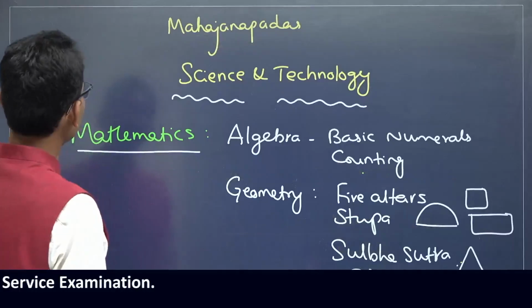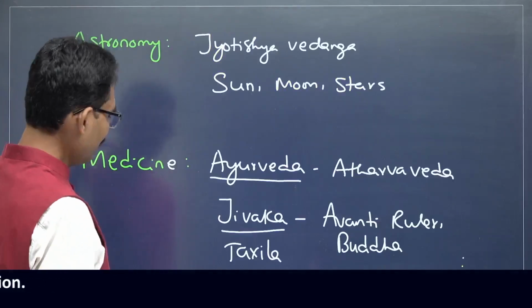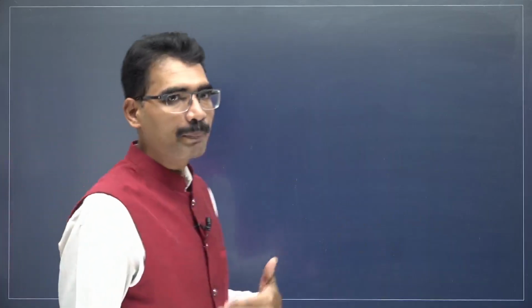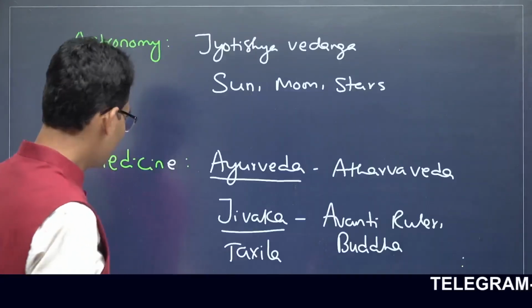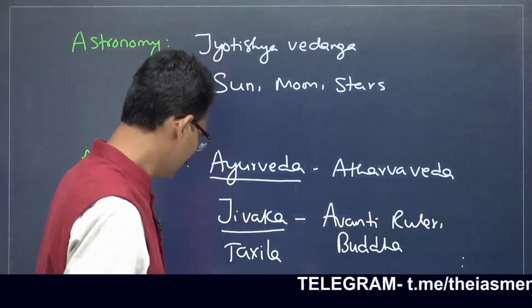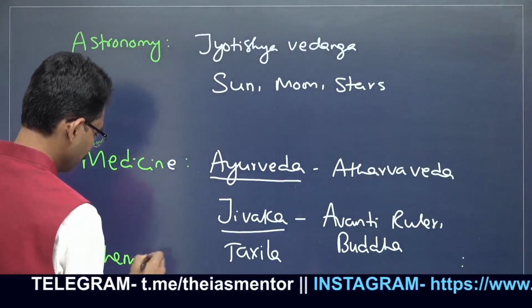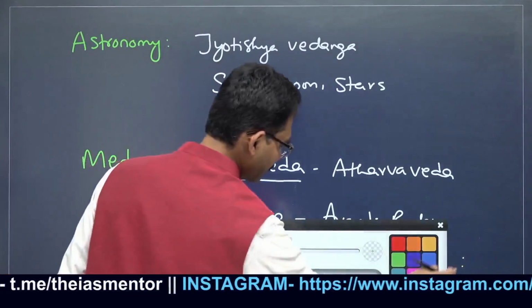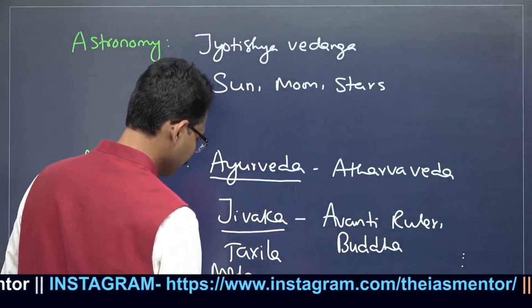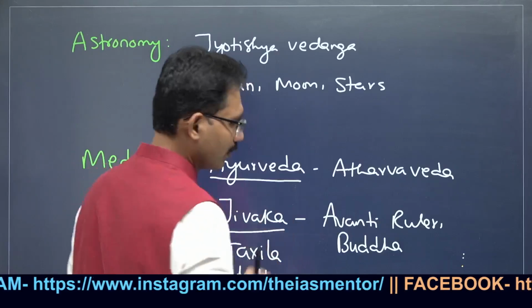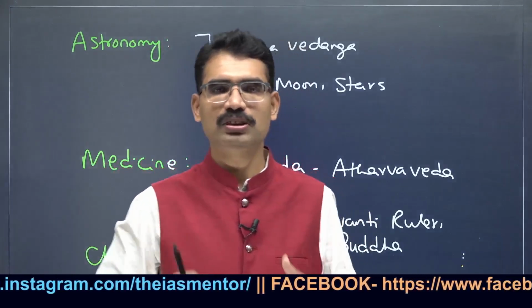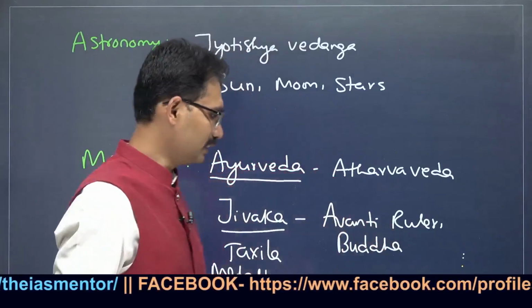Next one, mathematics, astronomy, medicine. When it comes to applied science, applied engineering, applied technology, we can go field by field. For example, if you take chemistry also, metallurgy is one of the important developments of this time period. Chemistry. One best example is metallurgy. Usage of iron, usage of copper, usage of silver, very, very common during this time period.